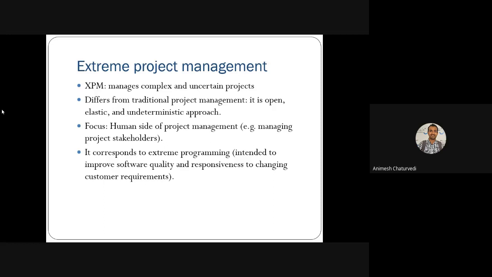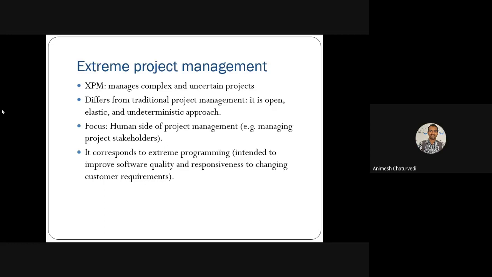Elastic means you can increase the size of the project. Open means it's available with many developers working together as teamwork. And the undeterministic approach means there's no fixed rule to develop and proceed towards the project goals.